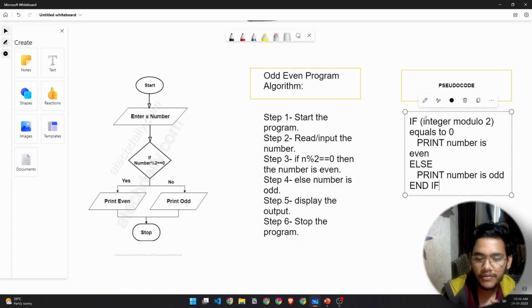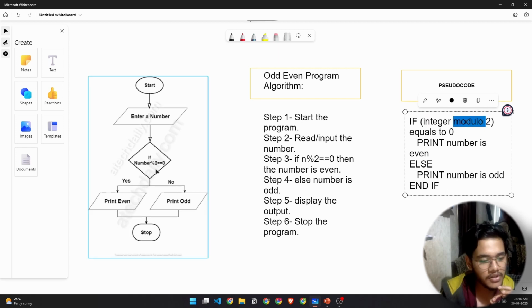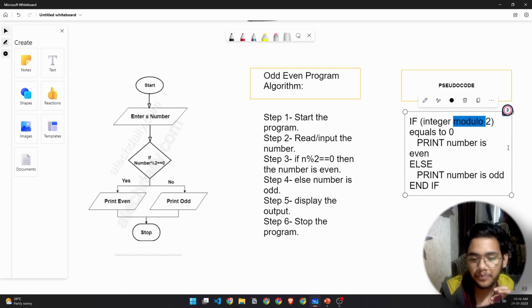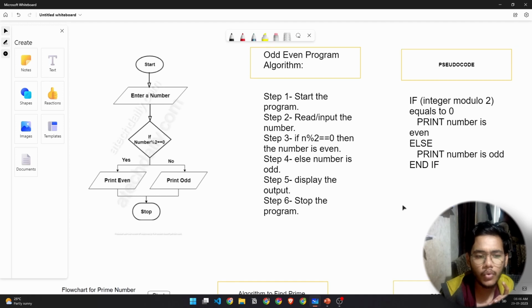And in pseudocode, we have the if statement written. If you don't understand the pseudocode, that's totally fine. But basically, the if condition is written as integer modulo 2. Modulo is this percentage operator, this percentage symbol, right? So if that equals 0, that means the remainder is 0, then print number is even, else print number is odd, right? And then end if. That is the pseudocode.